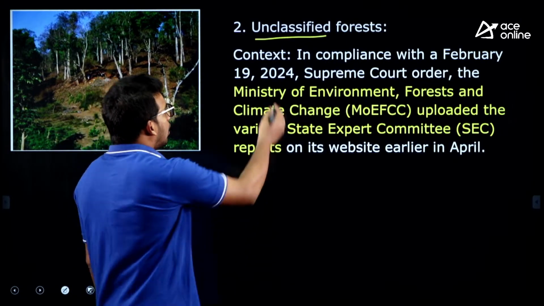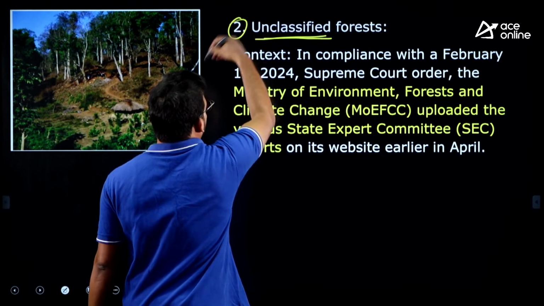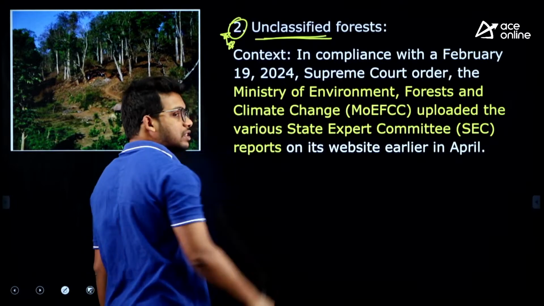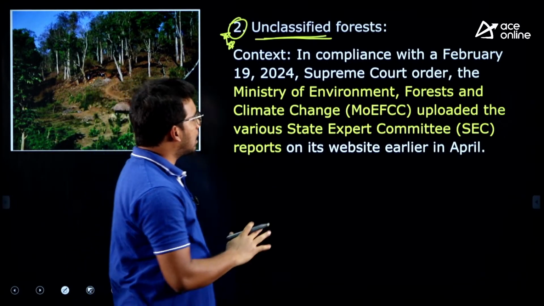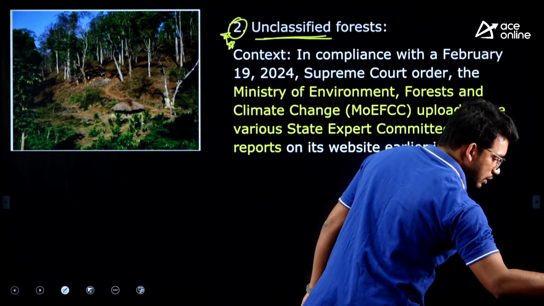Now let us move to a very important and a little bit lengthy article, an issue-based article, on unclassified forests. Okay, unclassified forests.